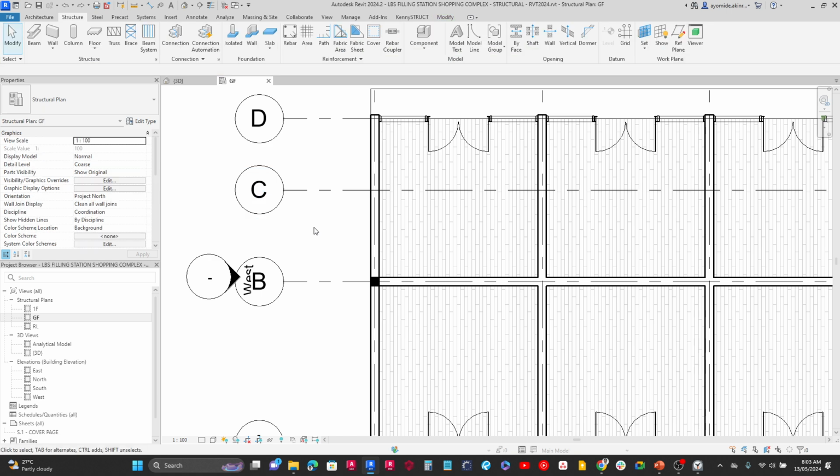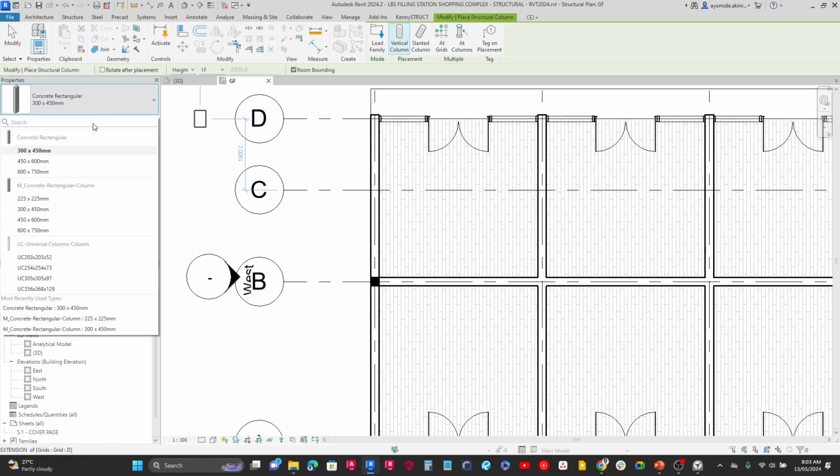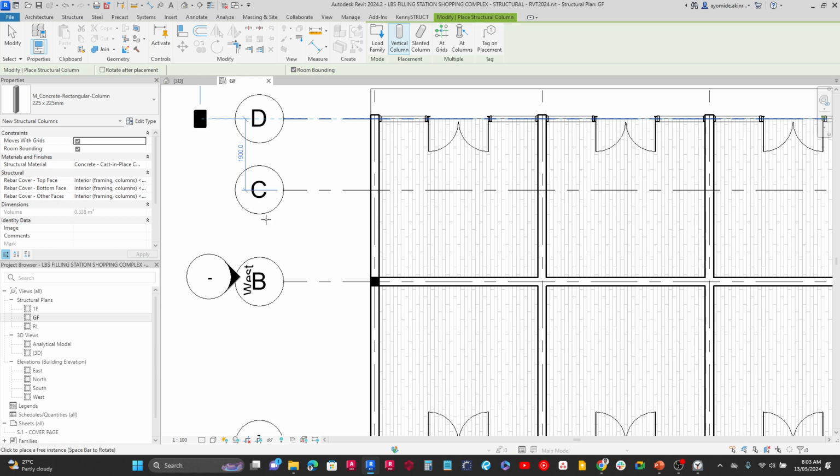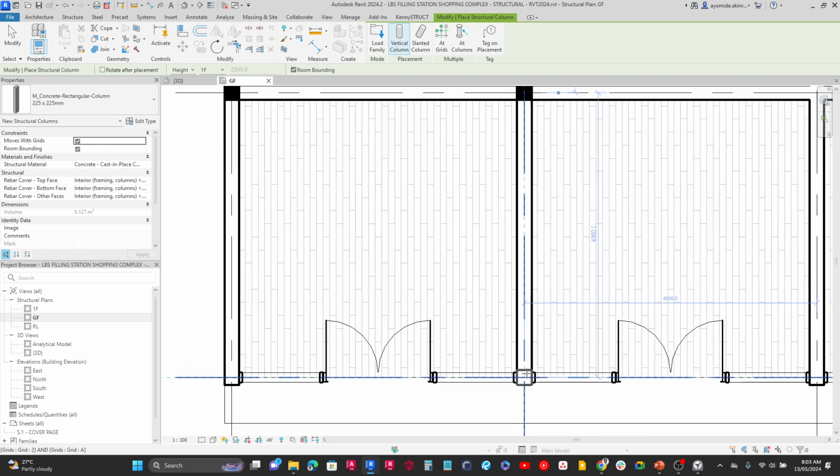Okay. Let's go ahead and place some other columns and see if we can call it a meeting for today. So to place more columns, I'm just going to come over here and click on column. And then I make sure that I set it to the type I want, which is 225 by 225. And then make sure the placement settings are set up as well. I'm going to place one over here. All right, good. Let's place one over here. Let's place one over here.